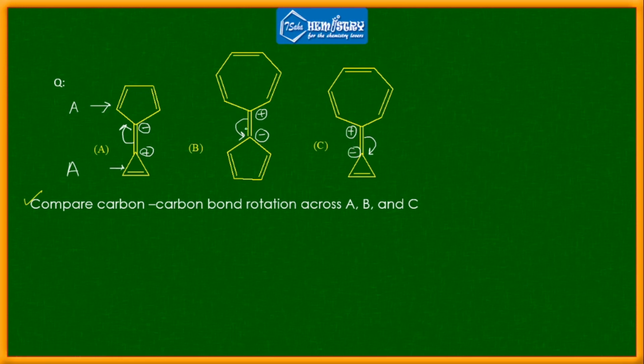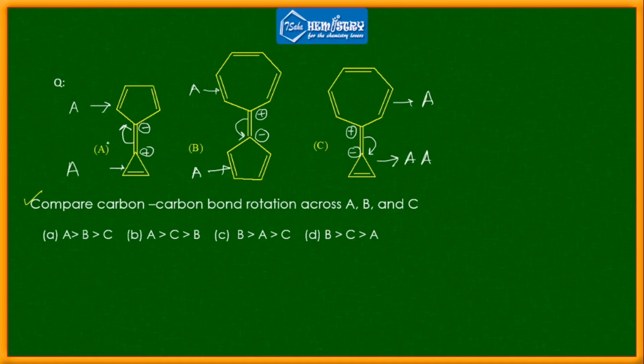Now see, after separating charge, what will happen? Both are aromatic rings, aromatic, aromatic. Now here also, this is aromatic, but this is anti-aromatic. Right now you have to see the options.